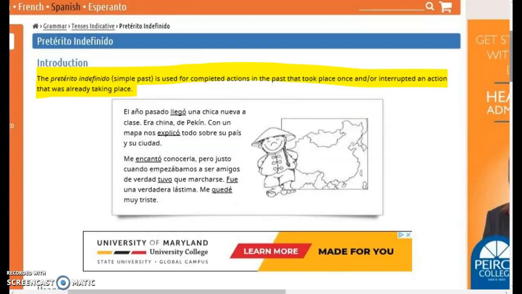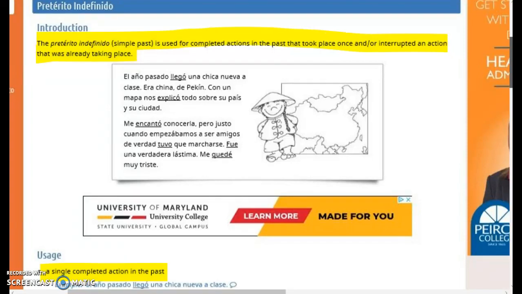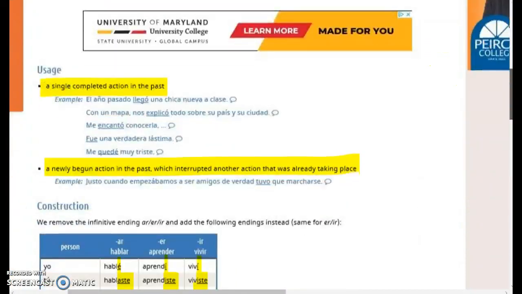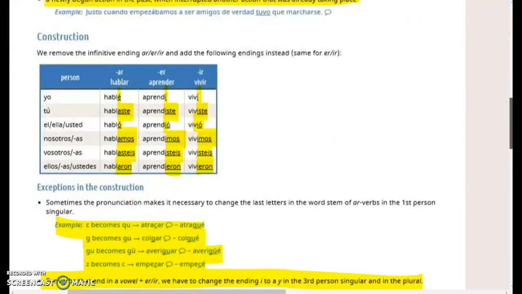So we're actually going to start with the preterite, which is one of the more difficult tenses because there are a lot of grammatical irregularities and a lot of irregulars. So it's basically the simple past tense, and it's used for actions that took place one time. So again, down here, it says for a single completed action.